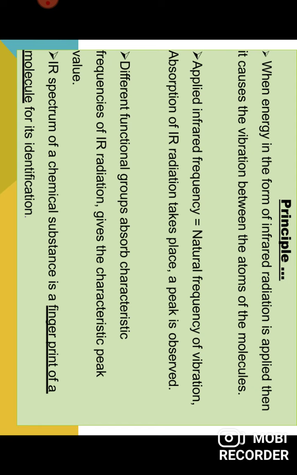This occurs only when the applied frequency of the infrared radiation is equal to the natural frequency of vibration of the bonds and atoms in the molecule. When they are equal, absorption of IR radiation takes place, and it appears in the form of a peak in the IR spectrum.